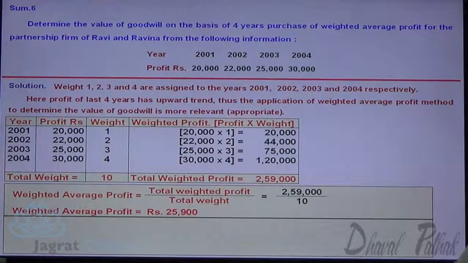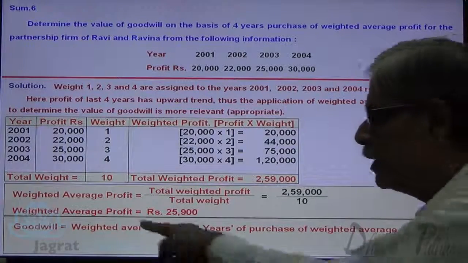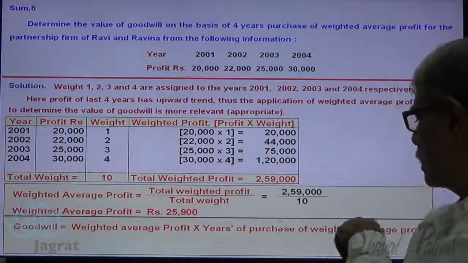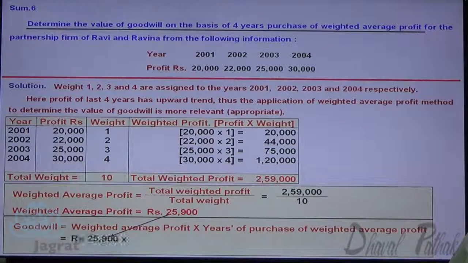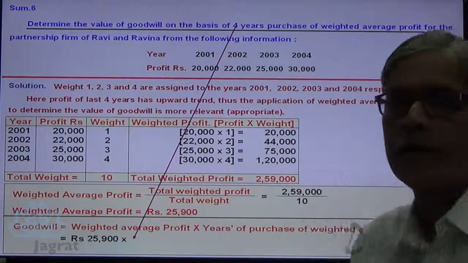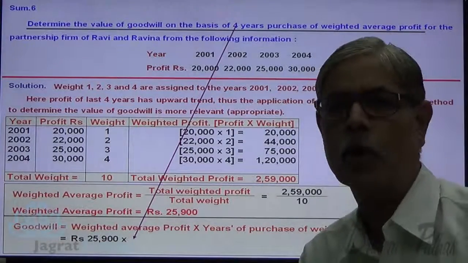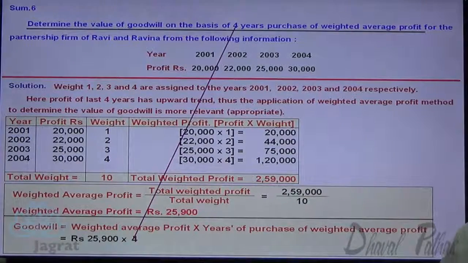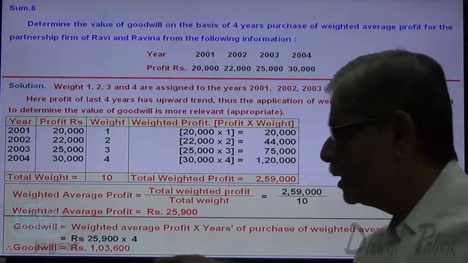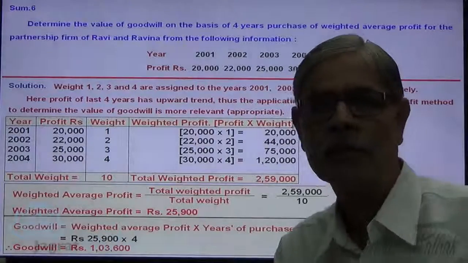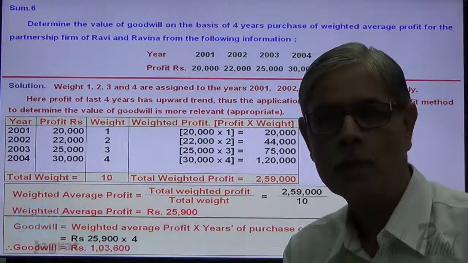Now if I want to find out the value of goodwill, weighted average profit multiplied by years of purchase of weighted average profit. So 25,900 has to be multiplied with the 4 years purchase of weighted average profit. So it has to be multiplied with 4. Observe it. So value of goodwill is 1,03,600. Now observe the next sum.